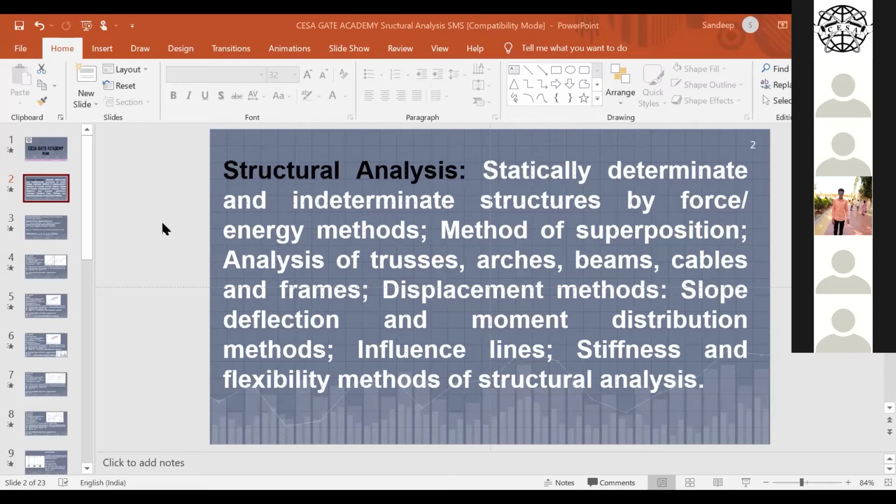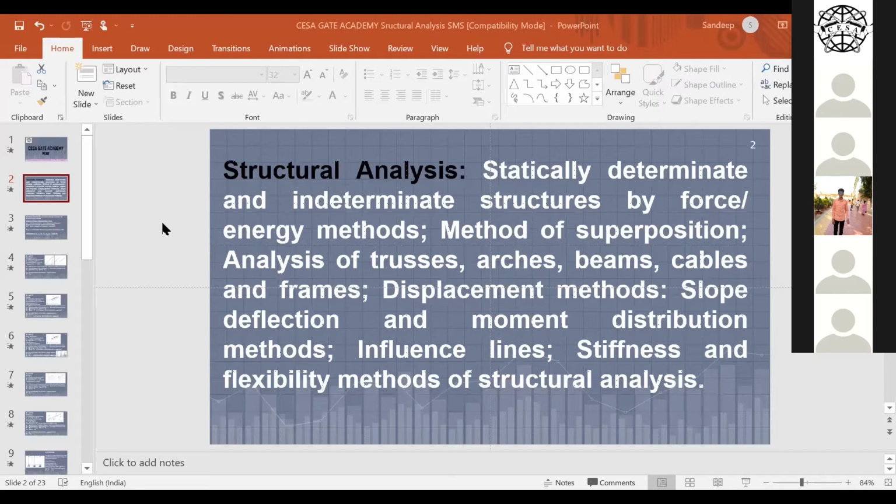If you know the exact amount of these forces, then it is possible to design accurately, economically, with serviceability, and the structure must be safe against any accidental load. So this is the motto of structural analysis.